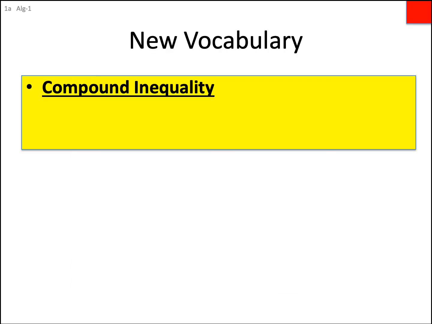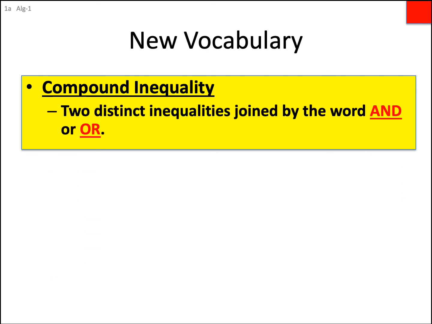pay attention. Now, hopefully this actually makes it better. 1, you don't have the distractions of the classroom, and 2, you've got the pause and rewind feature. Okay, so in your notes, I need you to write this down. So here's our first new thing. It's called a compound inequality, and the definition of that is 2 distinct inequalities joined by the word and or or. And yes, it does read correctly.